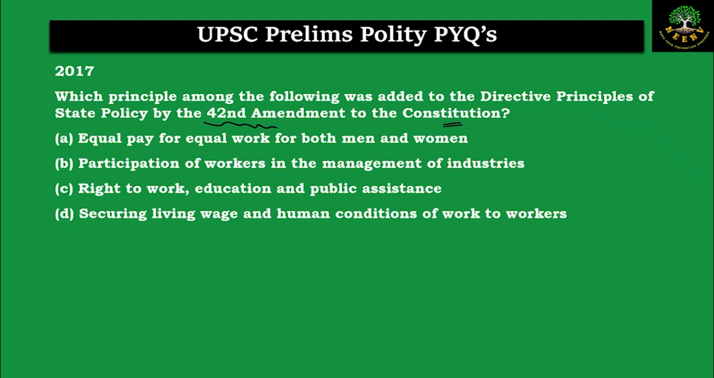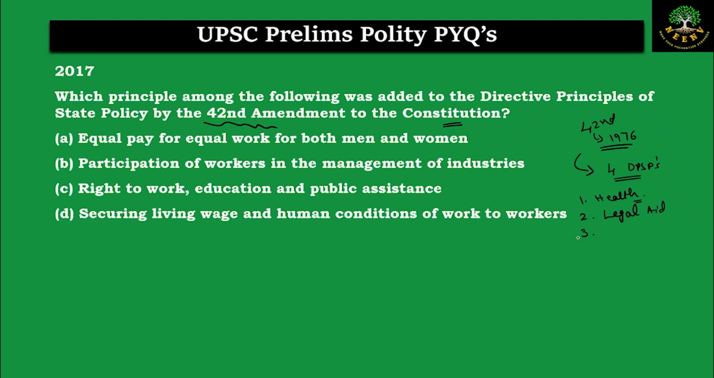Now the question is specifically asking us to identify that particular provision which was added to the DPSPs in the 42nd Amendment. The 42nd Amendment was in the year 1976, and in this amendment 4 DPSPs were added to the Constitution through an amendment. And the 4 DPSPs are: one is related to the health of the children, that is to provide for the healthy development of the children. The second one being providing the free legal aid and justice to the poor.